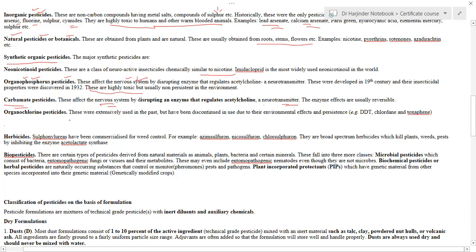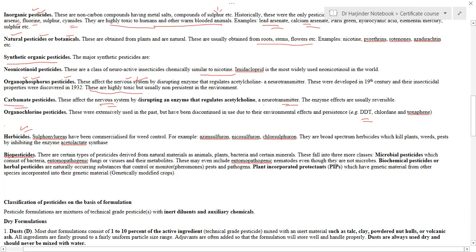Organochloride pesticides are those which consist of chlorine in their structure, and an example is DDT. BHC is also an organochloride pesticide. Similarly, most of the herbicides are sulfonylurea molecules that are used to kill weeds. The examples include nicosulfuron and chlorosulfuron, and they contain a sulfonyl moiety in their structure.